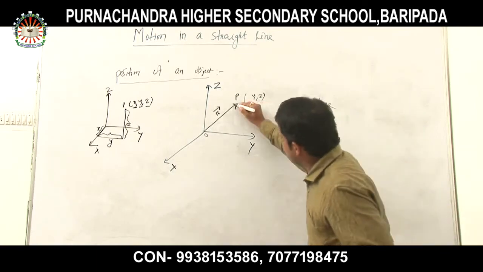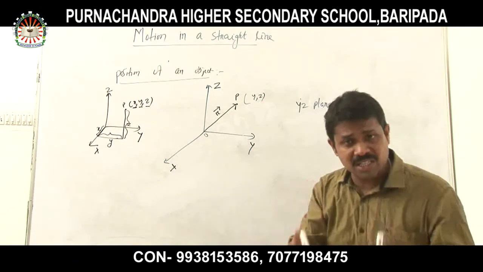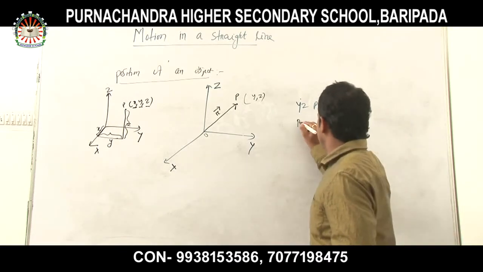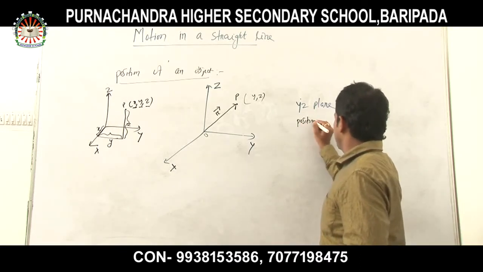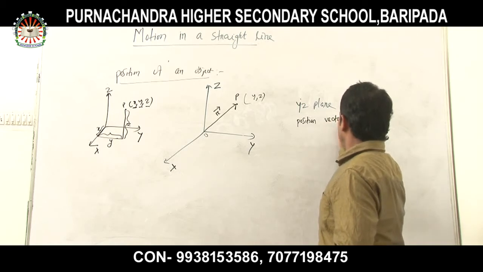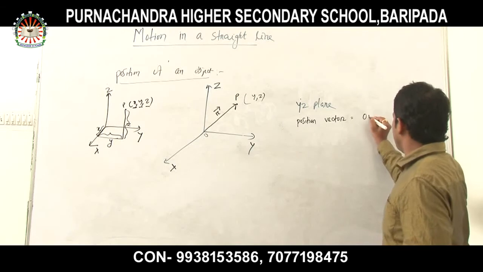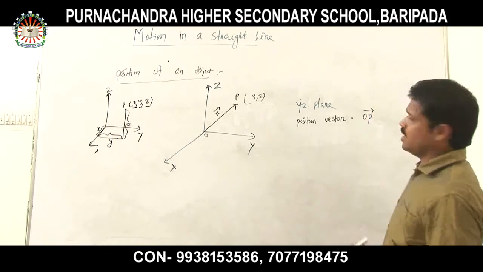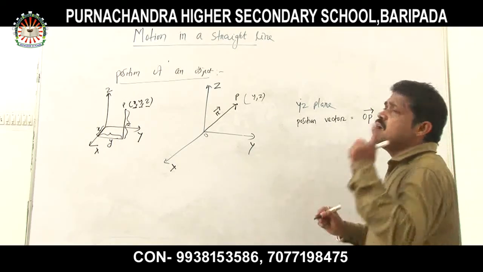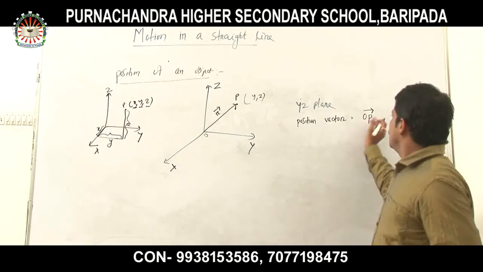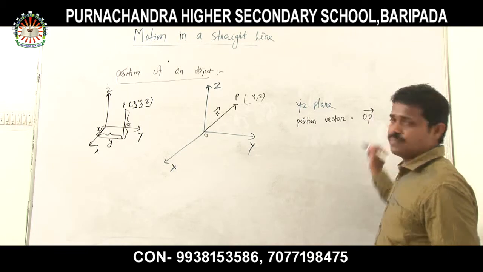This vector has a very specific, important name, that is called the position vector. What is it called? Position vector. So the position vector is the OP vector. Any vector, listen very carefully, is represented with an arrow above it. Clear?